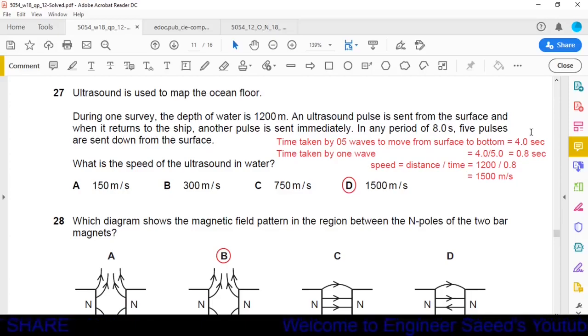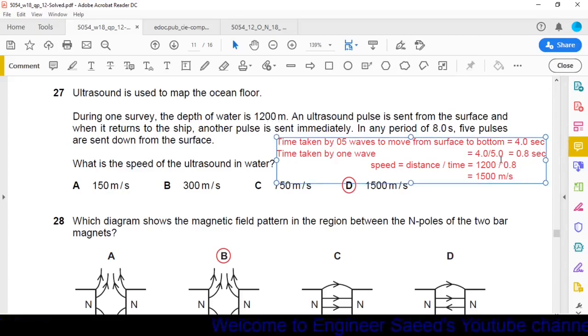Now this 4 seconds is the time taken by 5 waves to move from ship to the ocean floor. We have to find out the time for just one wave. So for one wave, it will be 4 divided by 5, because this time is for 5 waves. It will be equal to 0.8 seconds.